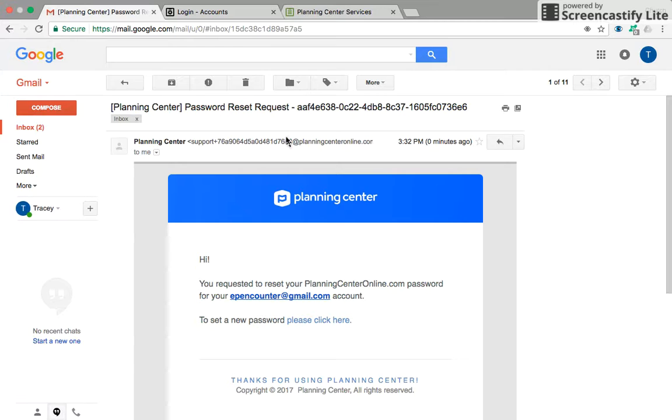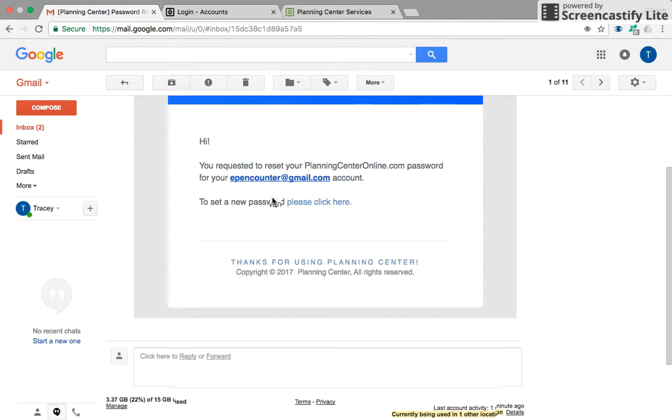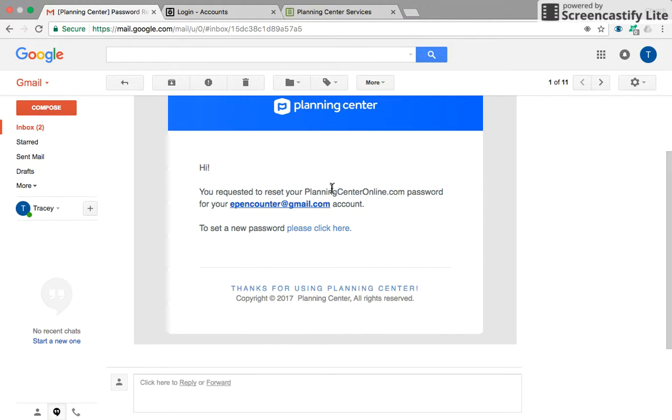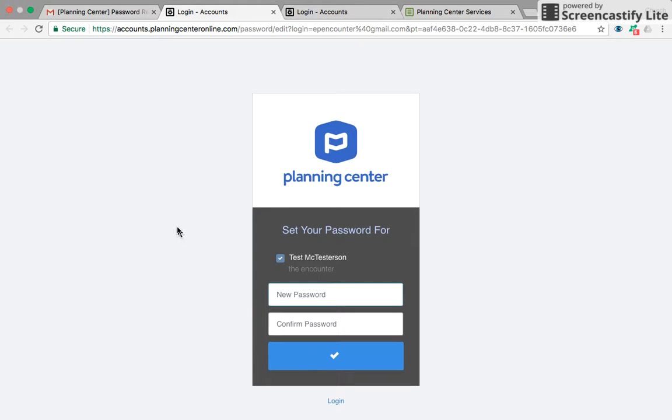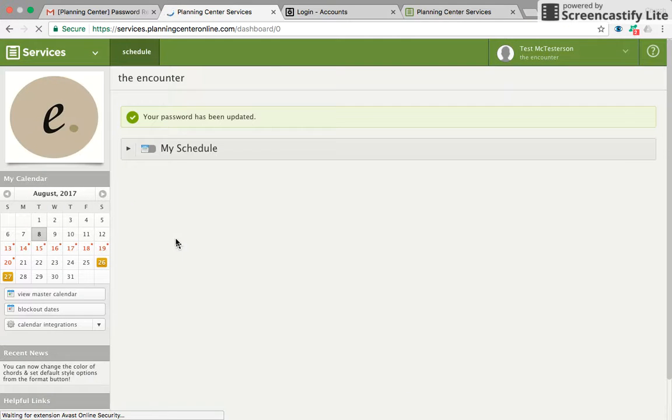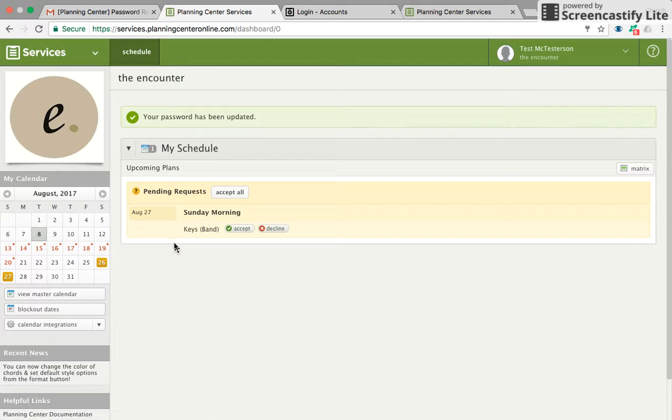Boom, I got a password reset request. So you requested to reset your planningcenteronline.com password for your epencounter@gmail.com account. To set a new password, please click here. This is what you'll do. And then you will put in a password. Make sure that it is something you will remember. If you need to write it down in a secure place, go ahead and do that. And we are on our dashboard.